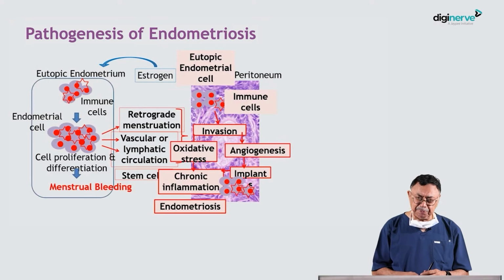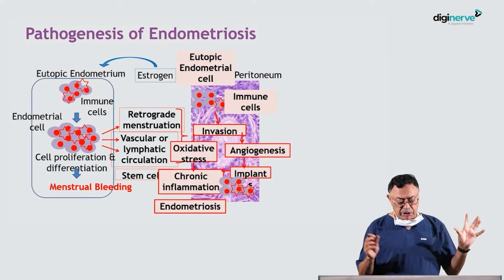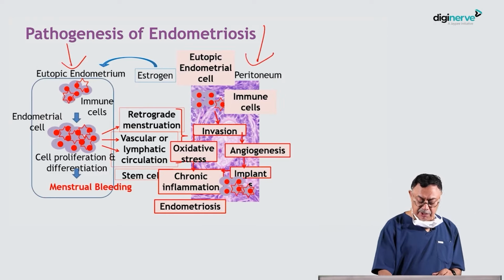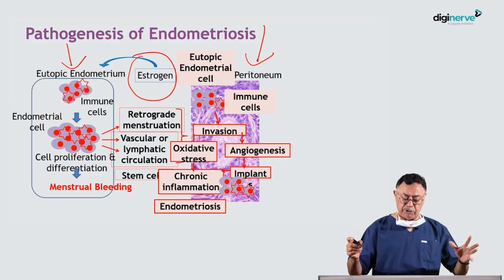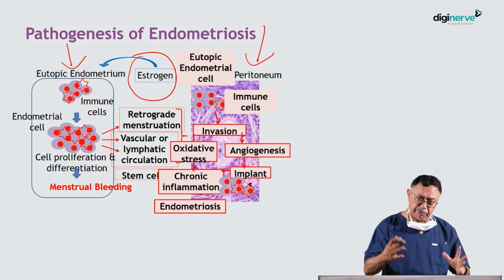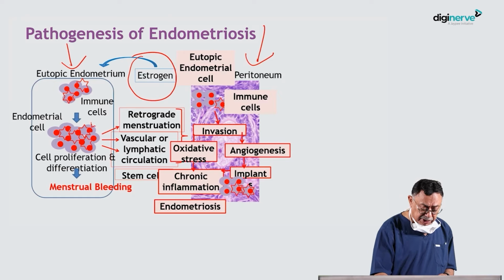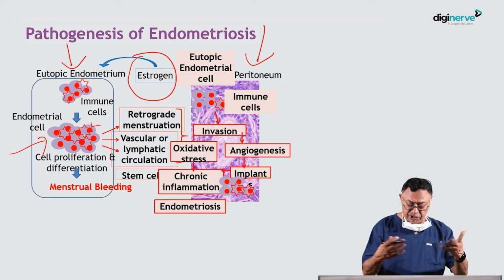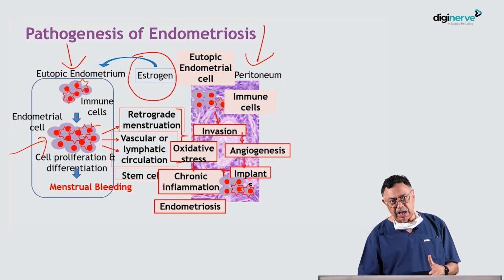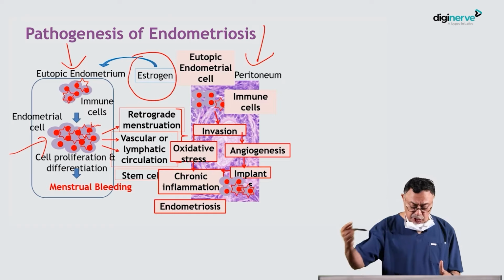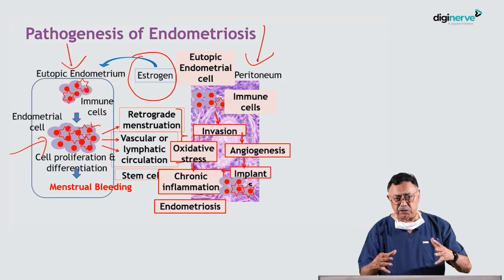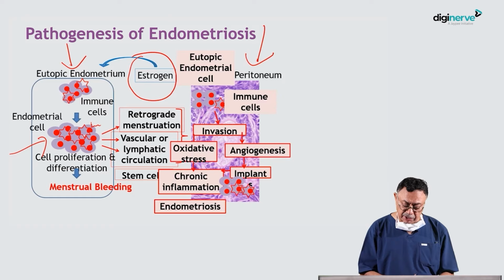Prevalence of this disease. Now, how does this happen? You see these two pictures, ectopic endometrium and ectopic endometrial cells. We have the hormone estrogen, which comes from the ovaries. The estrogens on the ectopic endometrium cells stimulate the immune system if the immune system is poor, and these endometrial cells, as you can see here, will undergo proliferation and differentiation and bleed. And this is happening because of the retrograde menstruation, which goes back, and then there is vascular or lymphatic circulation which attacks these retrograde menstrual cells, and then the stem cells get altered.